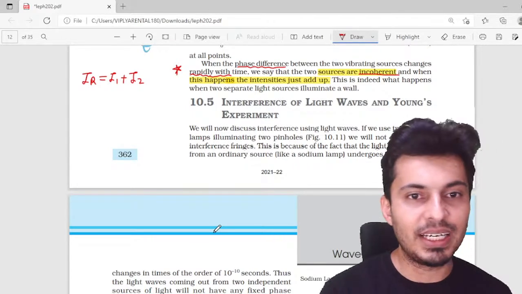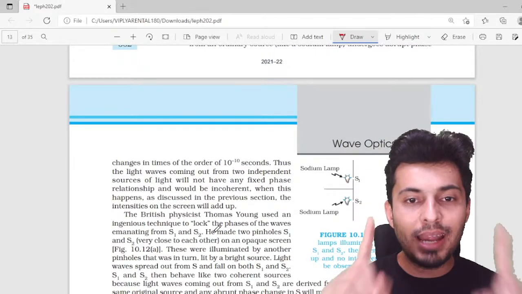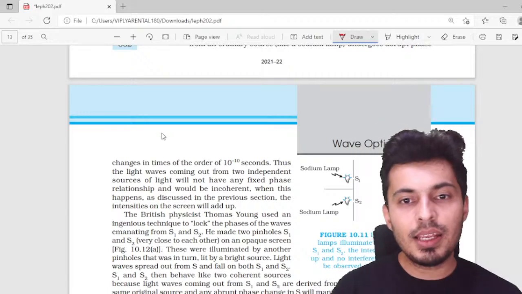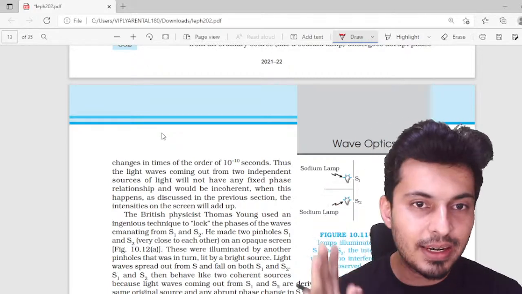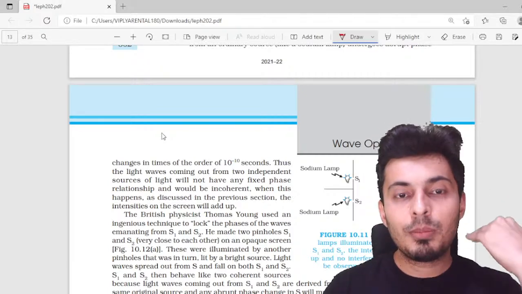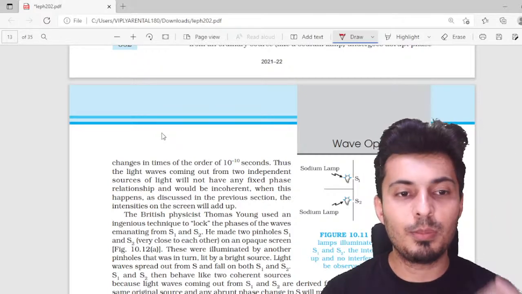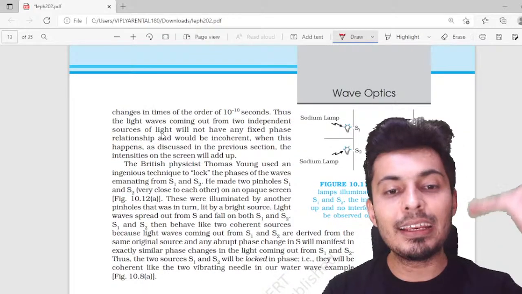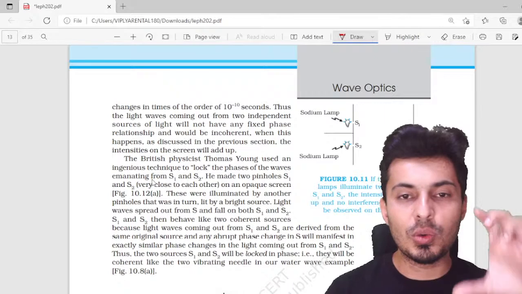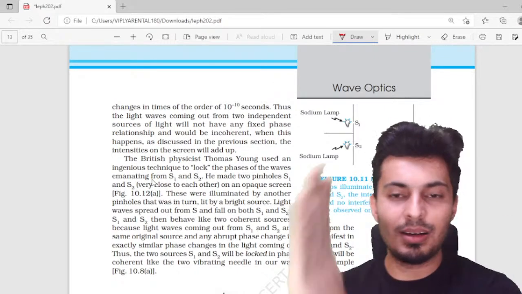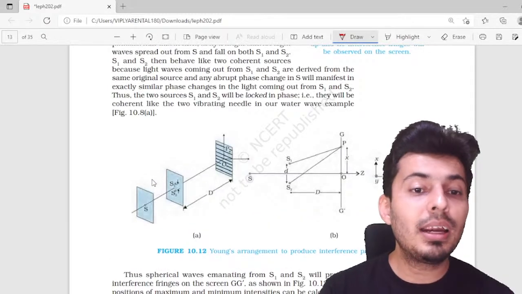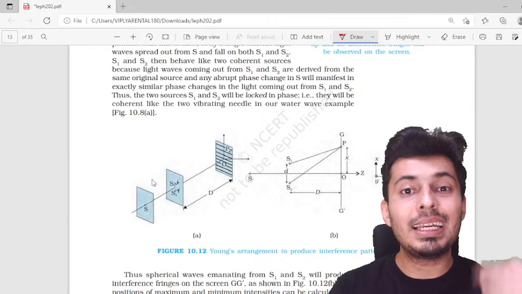Okay, it's on 17th. So in YDSE, you have two sources, basically slits. These sources will interfere on a screen and produce a fringe. Fringe means band, a bright or dark band, and that is your YDSE setup. So this is what the setup looks like. You have two slits, they produce an interference pattern on the screen. But how do you create the two sources? By an indirect way.